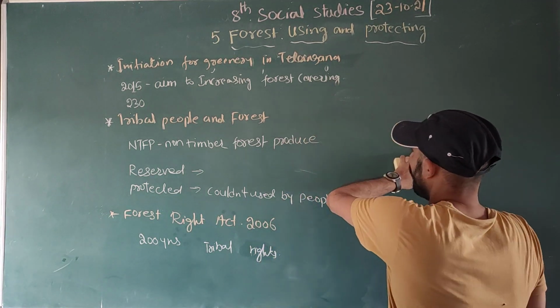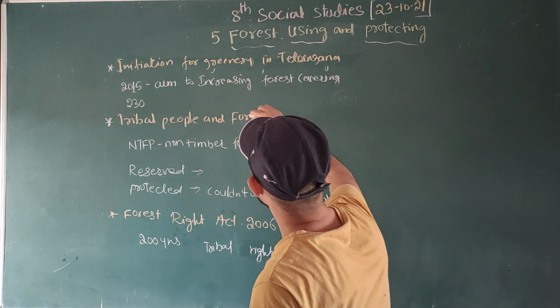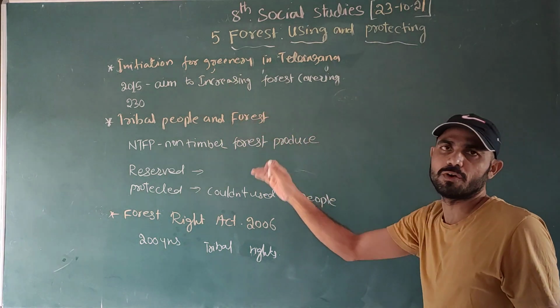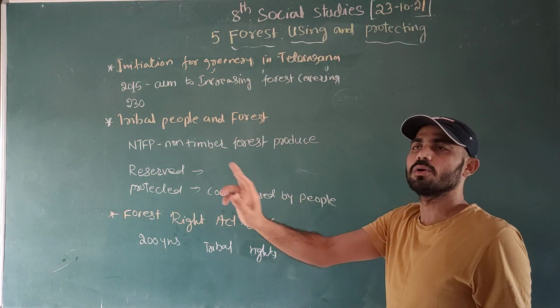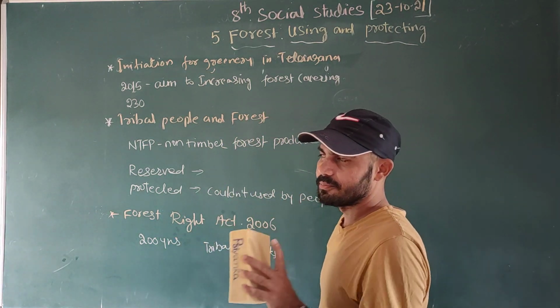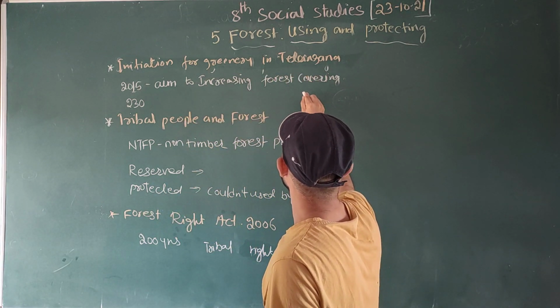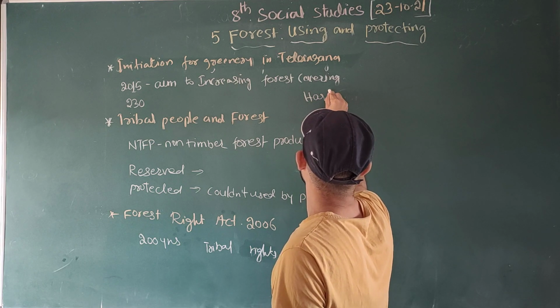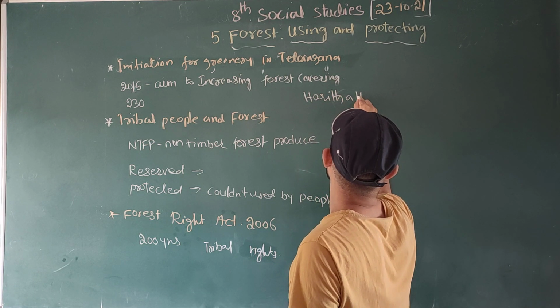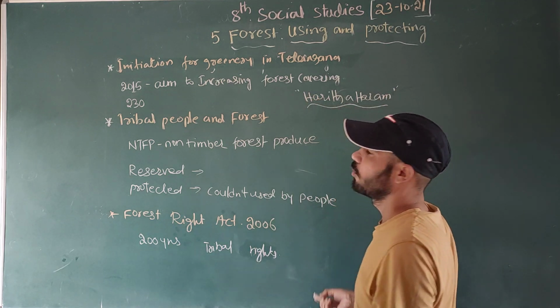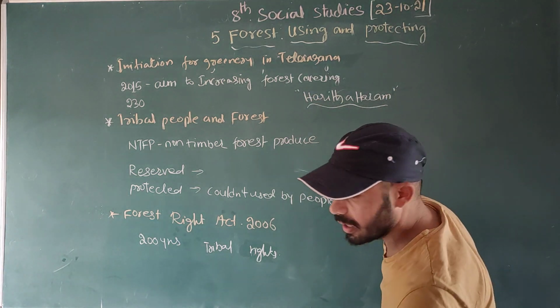Among all of India, the Telangana government is taking one beautiful project, which is useful not only for Telangana but for all the surrounding border states. It is called Haritha Haram. What does Haritha Haram mean?